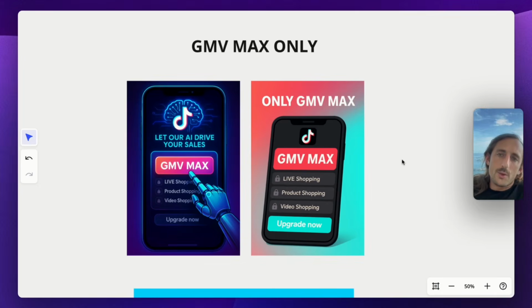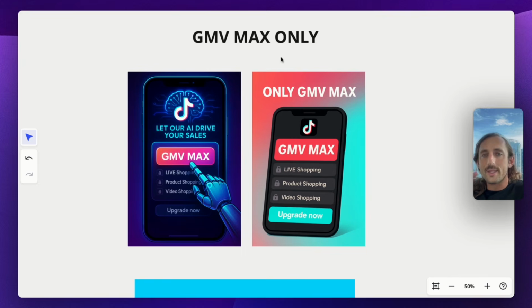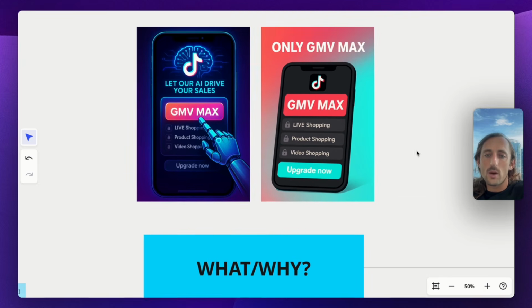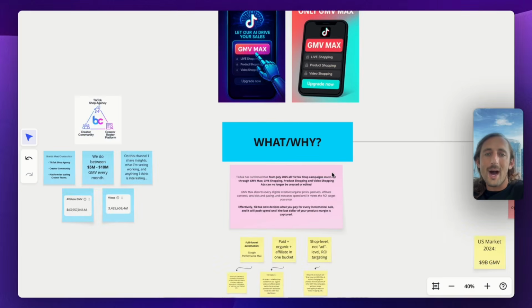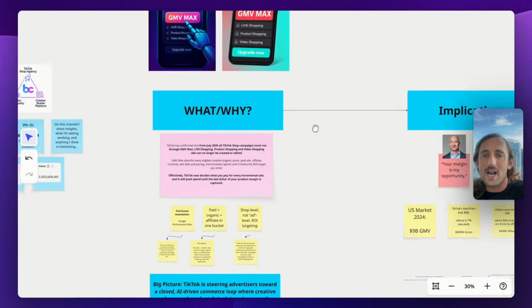So TikTok just made a huge announcement that they will be shifting to GMV Max only. This is the only form of shop ads that they will be allowing on the platform. In this video, I'm going to be covering exactly what happened, why, the implications, and how to update your strategy as a TikTok shop affiliate.